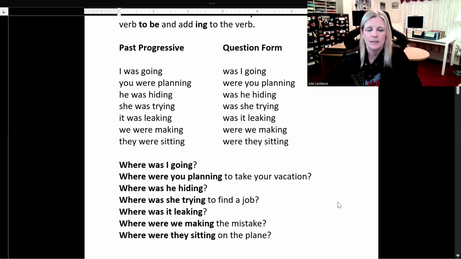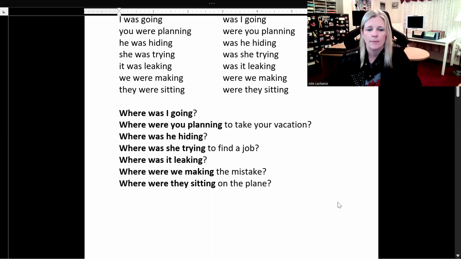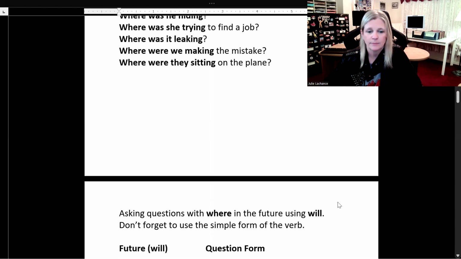Some sample sentences in the question form. Where was I going? Where were you planning to take your vacation? Where was he hiding? Where was she trying to find a job? Where was it leaking? Where were we making the mistake? Where were they sitting on the plane?